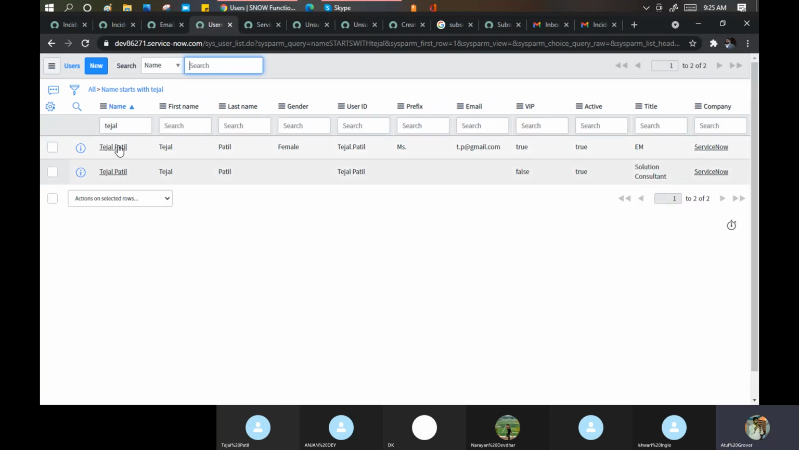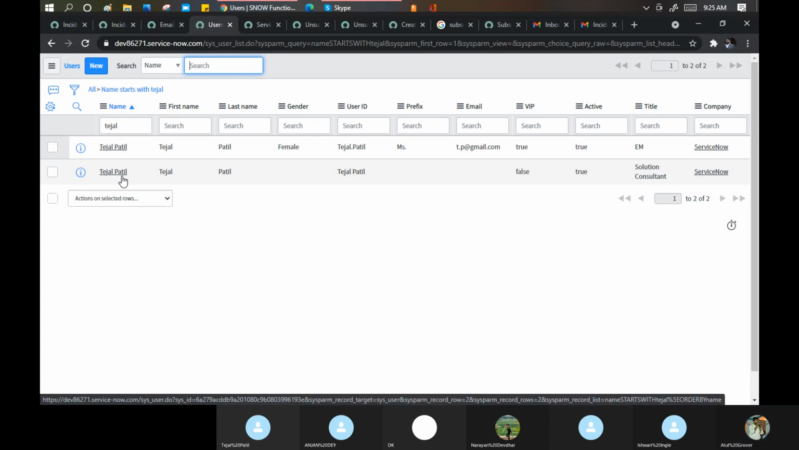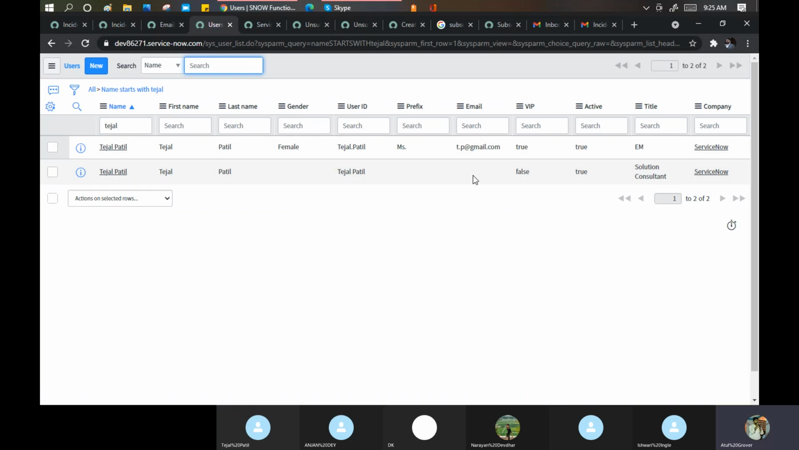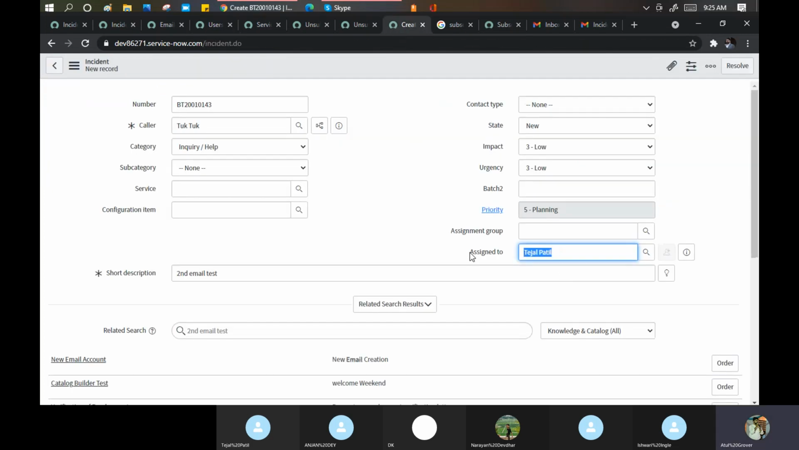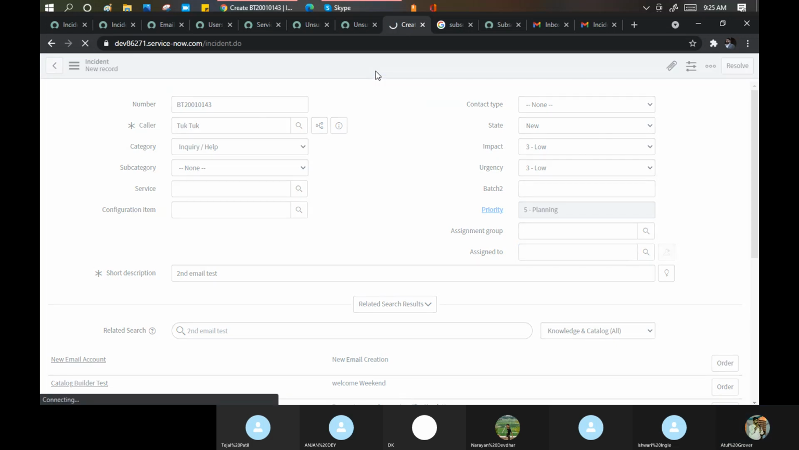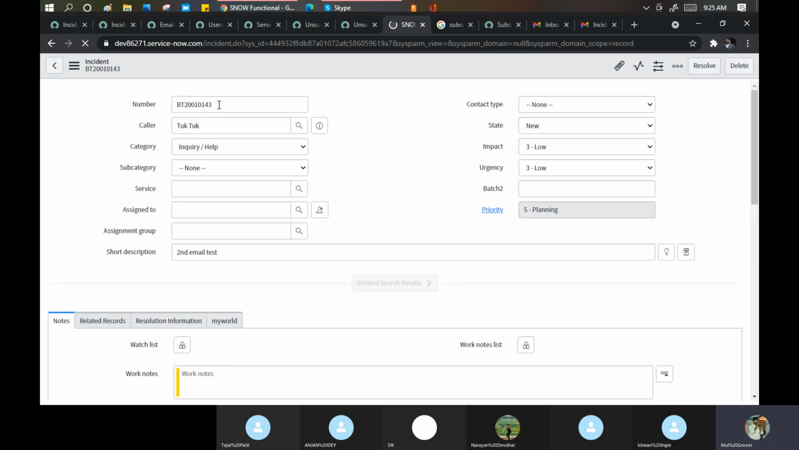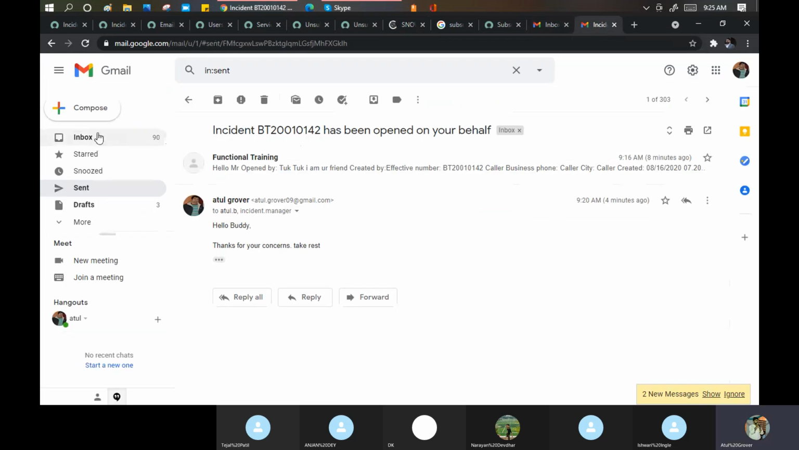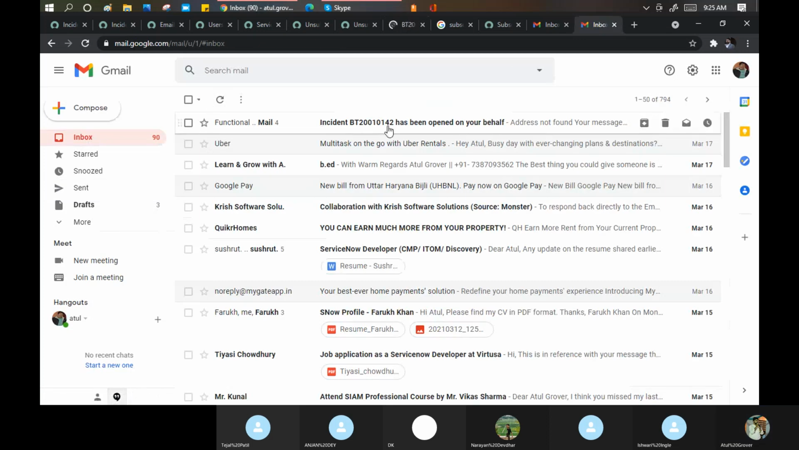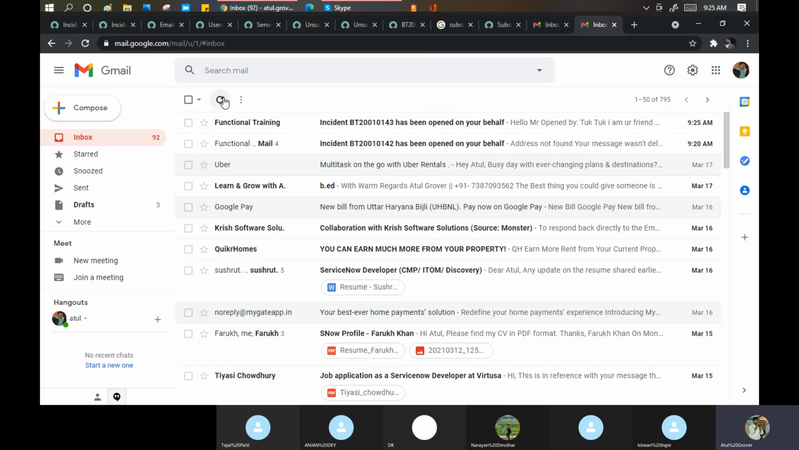Tejal, which ID do you use? This one or this one? Okay, let's pick up Tejal later, leave it. Let's go and save this. Okay, my number 43 will be generated now. Go here, go to inbox. I got, okay, this is the previous one. I'm just waiting for the new one now. 43 has been created.